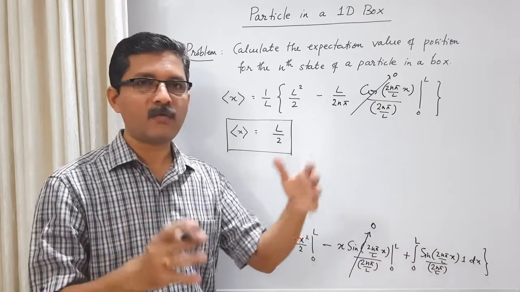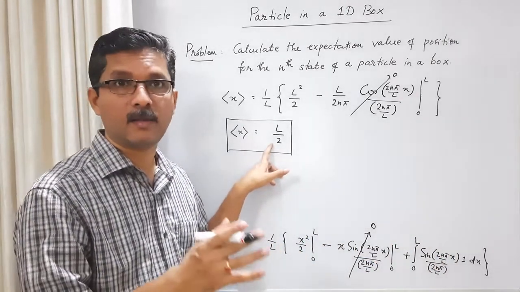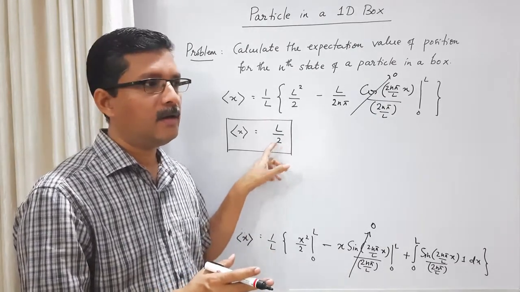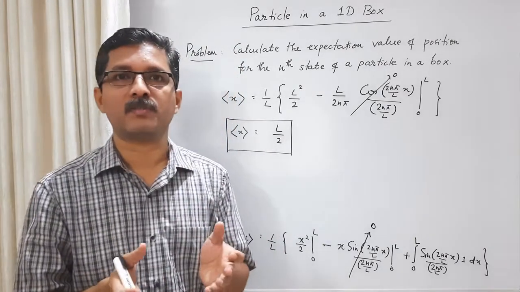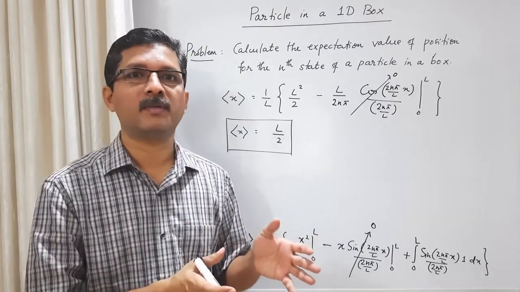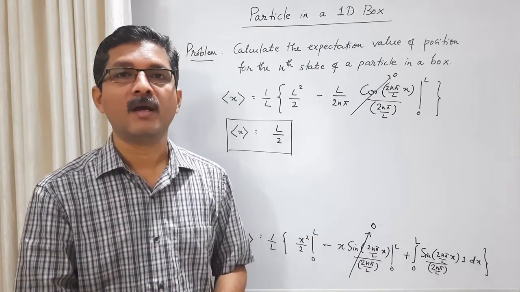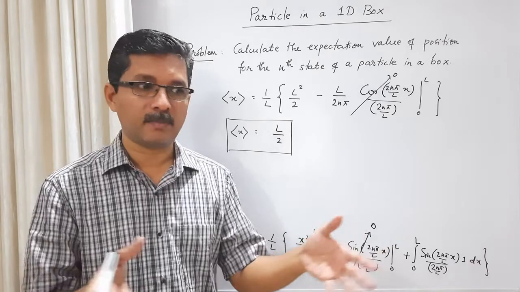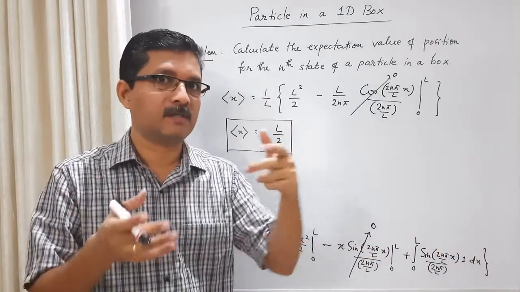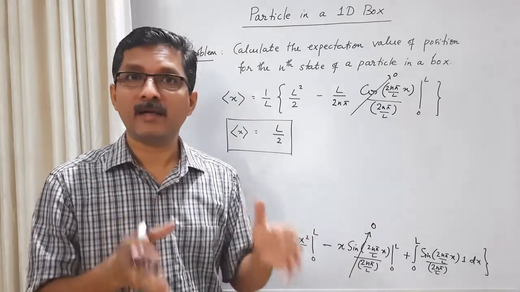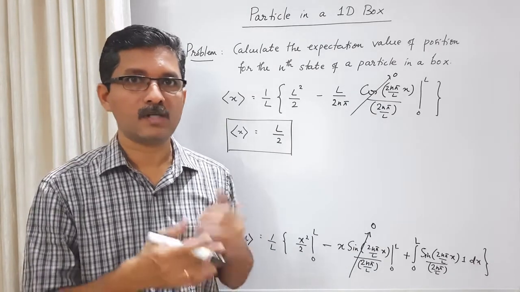But when you take the average of all these measurements, what you get is exactly L by 2, 0.5 L. In the first excited state, when you take 100 measurements, the probability of finding the particle near the middle is even less than 1. Not even once we may find the particle near the middle. But 99, that means most of the time the particle will be away from the middle. But again, when you take the average of all these 100 measurements, what you get is L by 2. What does it mean?